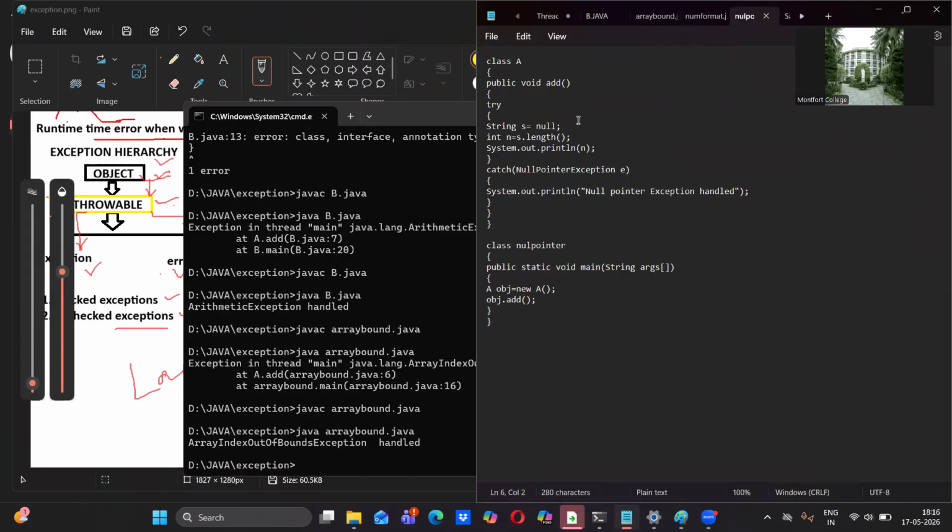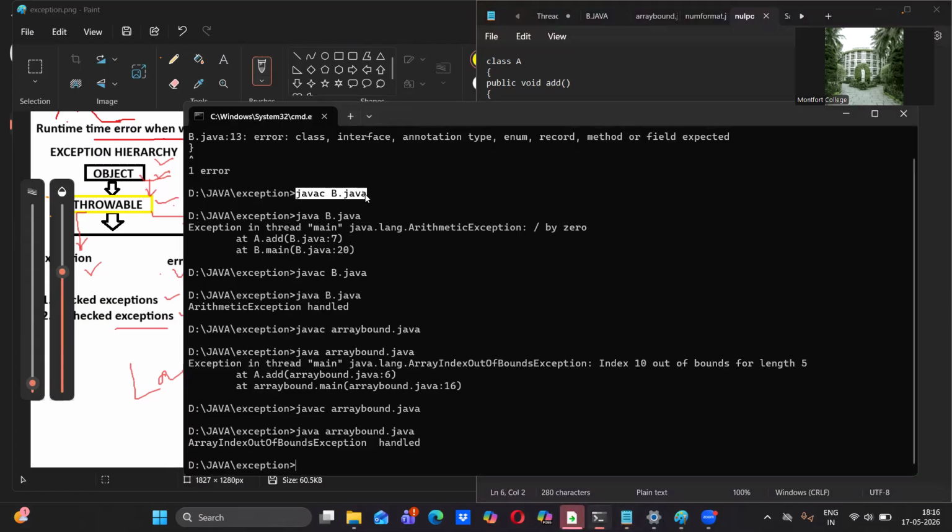If you are trying to find the length of null, it's impossible, because nothing is there. If you have something in it, then it works. But we have nothing, so in that situation the JVM will get confused and it will throw an error. Which error? Runtime error. See, when I compile, no errors. Here also, when I compile, no errors. But when I run, we are getting a problem.